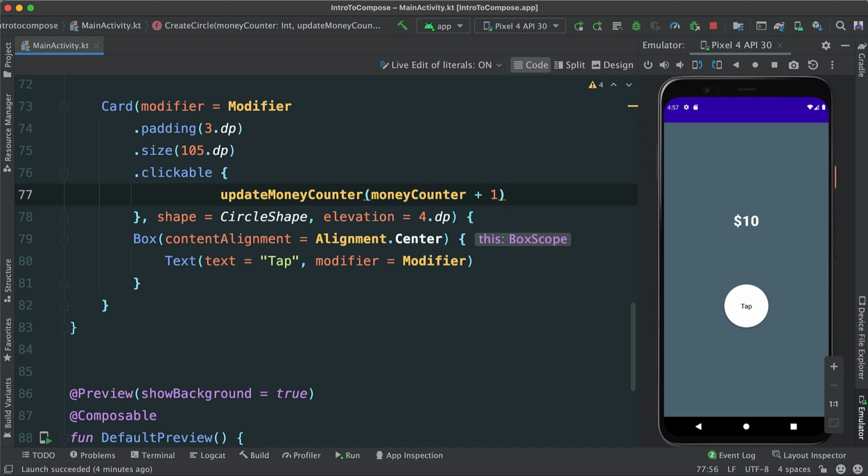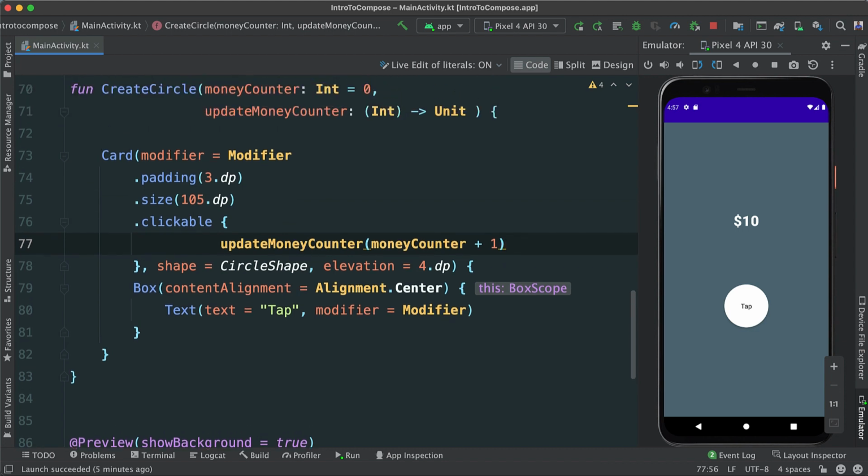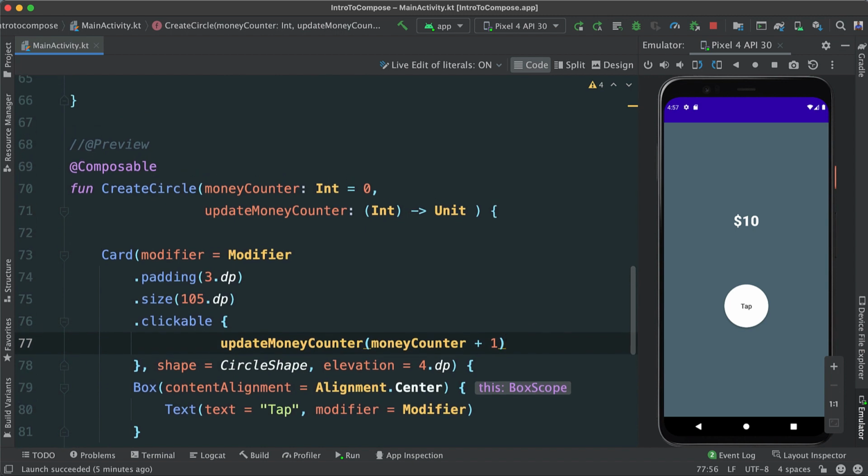It does not do a lot, but it really shows us this concept of state, which is very important, but also shows us how we elevate that state to the calling composable. Now, why is it important to hoist the state?